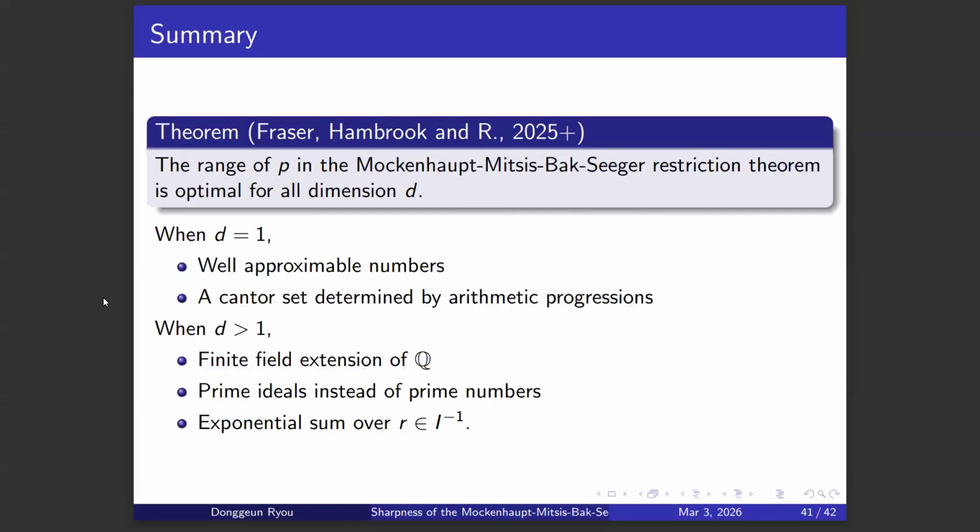In one dimension, we use the set of well-approximable numbers and the Cantor set determined by arithmetic progressions. In higher dimension, we use finite field extensions of Q to use some ideas from explicit Salem sets in higher dimension. And we also use prime ideals instead of prime numbers, and the exponential sum over r, which are the elements of the inverse ideal.